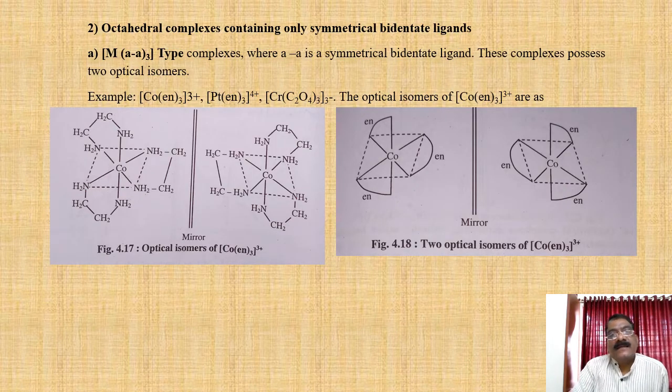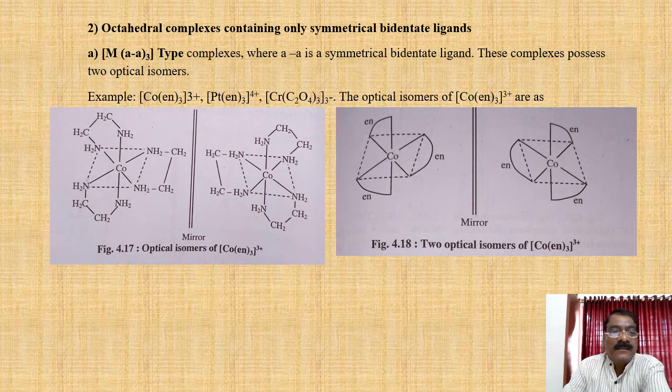Octahedral complexes containing only symmetrical bidentate ligands. For example, MAA twice. Here AA is the symmetrical bidentate ligand, and these complexes possess 2 optical isomers.